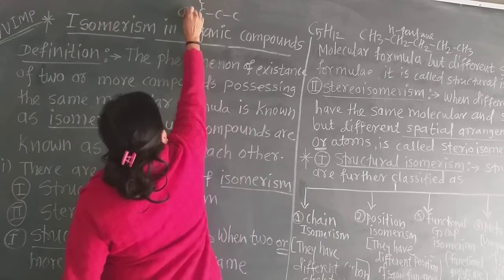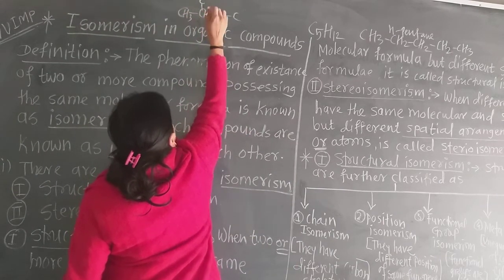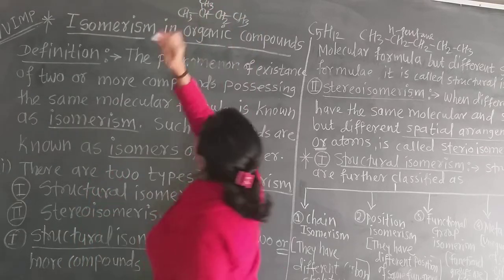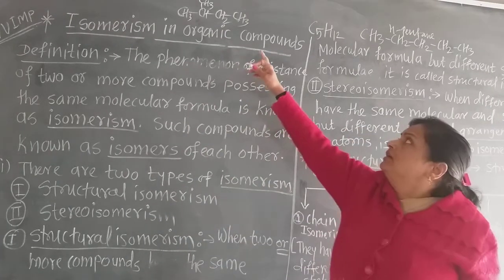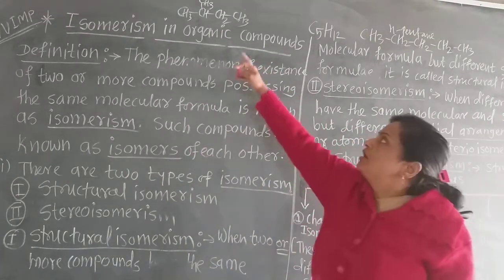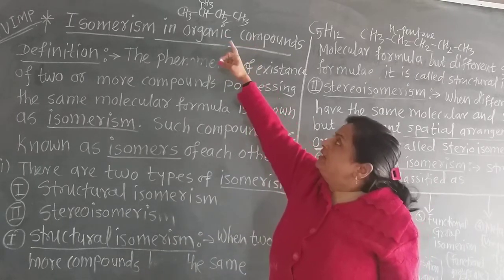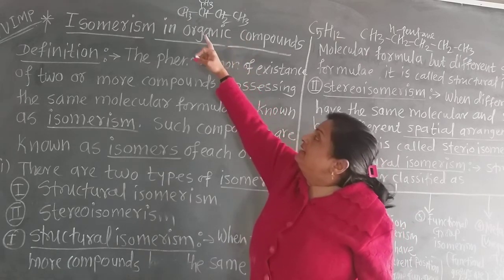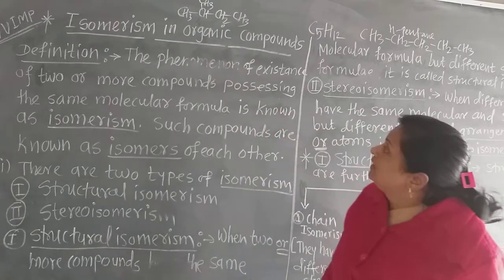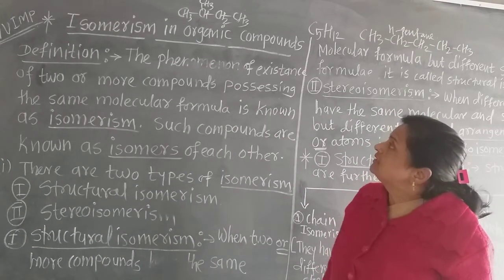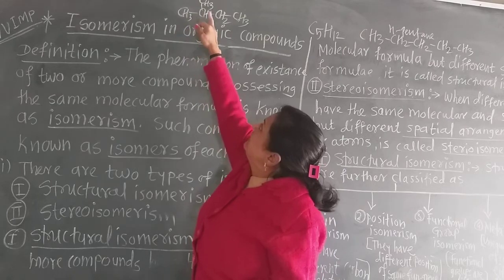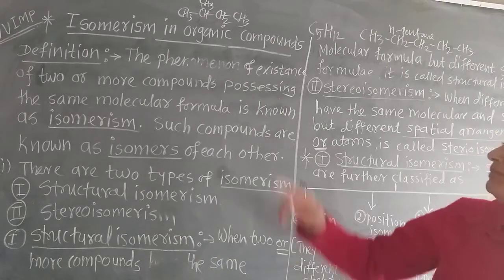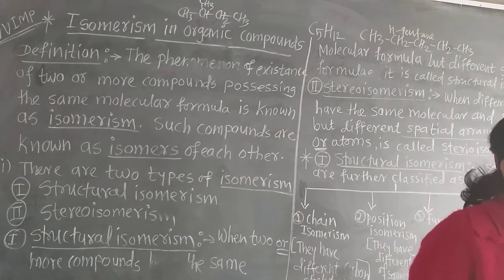And only attach now the hydrogen atoms. We know that the valency of carbon is 4. Now count the carbon atoms in this also. There are the 5 carbons. Now how many hydrogens are there? 5, 6, 7, 8, 9, 10, 11, 12. 12 hydrogens and 5 carbons. The molecular formula is the same. But see, the structures are different for n-pentane and isopentane.